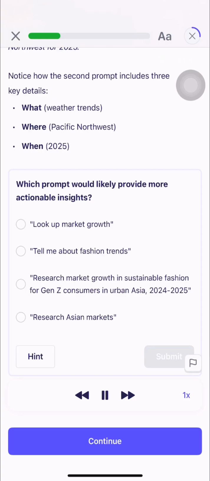Research market growth in sustainable fashion for Gen Z consumers in urban Asia, 2024 to 2025. Look up market growth. Tell me about fashion trends. Research Asian markets.